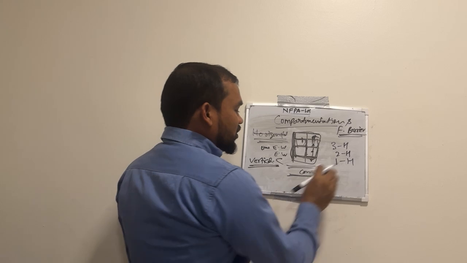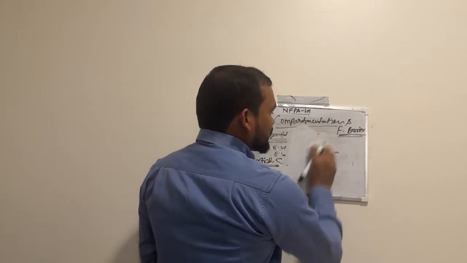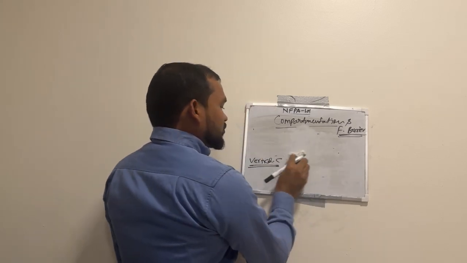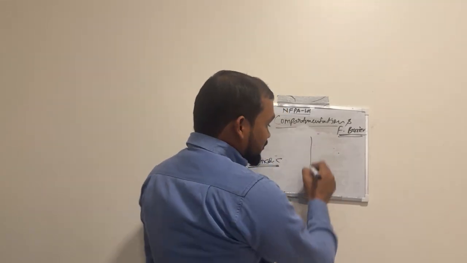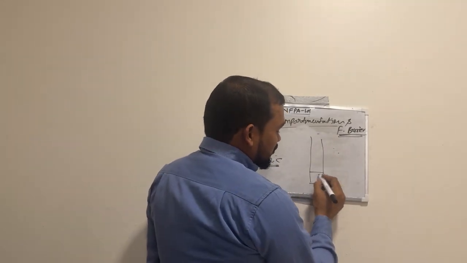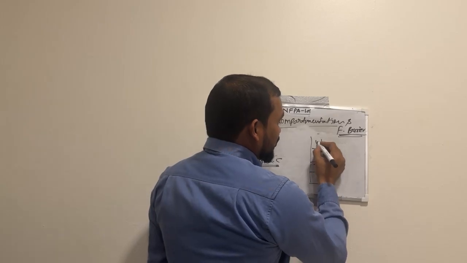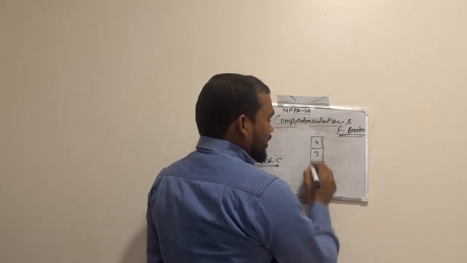What is vertical continuity? Vertical continuity is the same as horizontal continuity, but this one is horizontal and this one is vertical. For example, we have a long shaft going from the first floor, second floor, third floor, fourth floor. This is vertical continuity for a fire barrier, from one fire barrier to another fire barrier, or exterior wall to exterior wall.